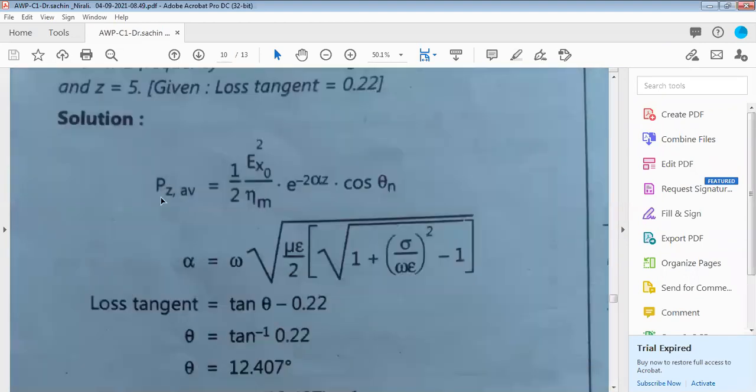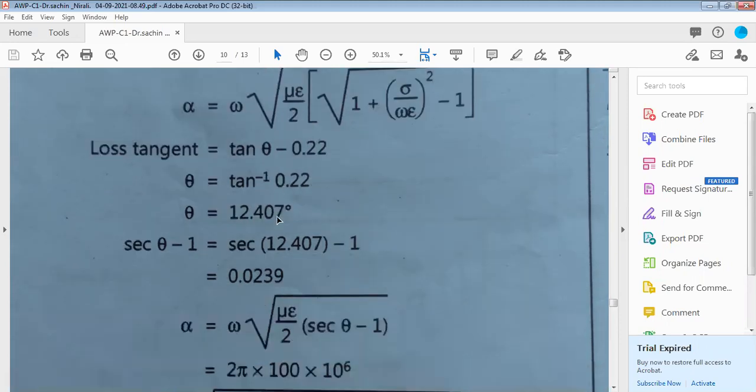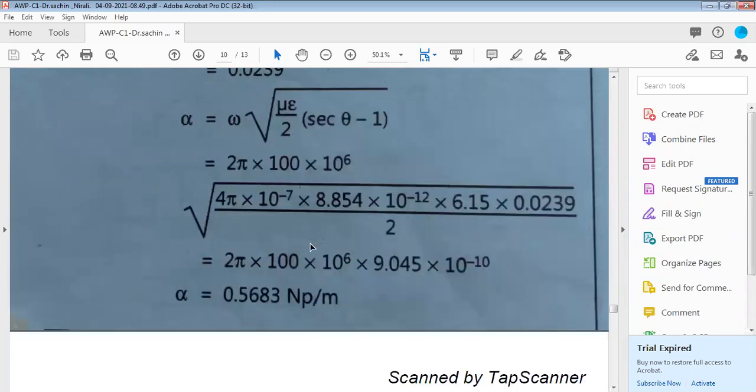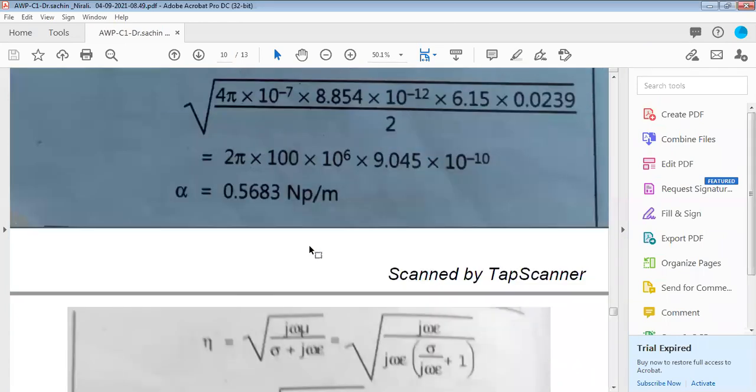I am going to repeat once again. P z average, z is just because of the direction. So P average is equal to 1 by 2 E squared by eta, e raised to the power minus 2 alpha z cos of theta, whereas alpha was unknown. This formula you have already done. This is the loss tangent, and this is the other part. Calculate one by one, substitute the values of mu, epsilon, and omega, and you will get alpha. Once you have alpha, you can substitute in this one. Alpha is equal to 0.5683 Nepers per meter.